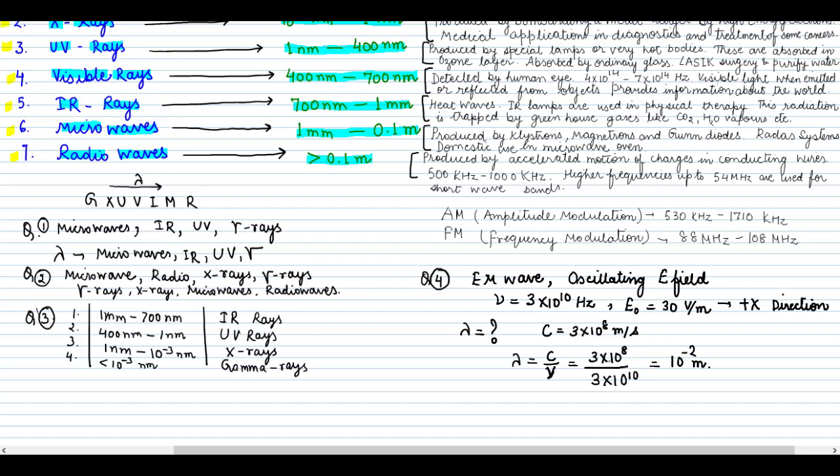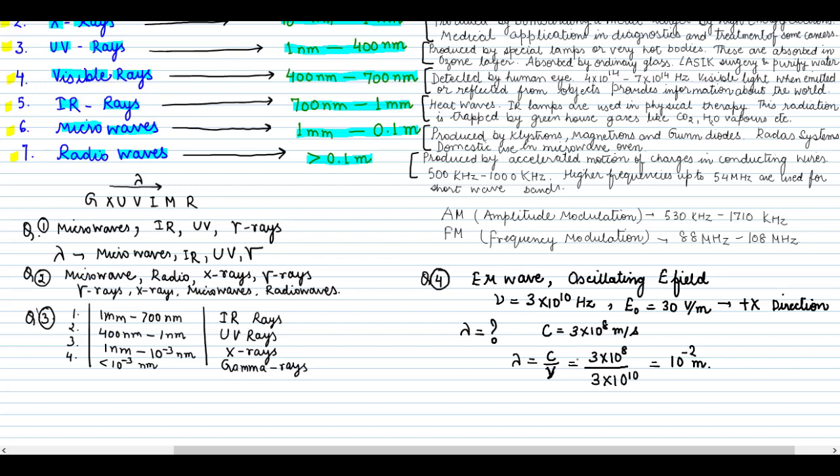If you know the wavelength, we can calculate the frequency, and conversely, if you know the frequency, we can easily calculate the wavelength. So we need to calculate lambda, and c is always known to us. So lambda is equal to c upon nu. c is 3 into 10 to the power 8 meter per second and nu is given as 3 into 10 to the power 10 hertz. If we divide them, we get 10 to the power minus 2 meters. So this is the wavelength which is needed. These are direct questions where we simply use a formula, put in the values and get the answer. This type of simple question also comes from the electromagnetic waves unit.